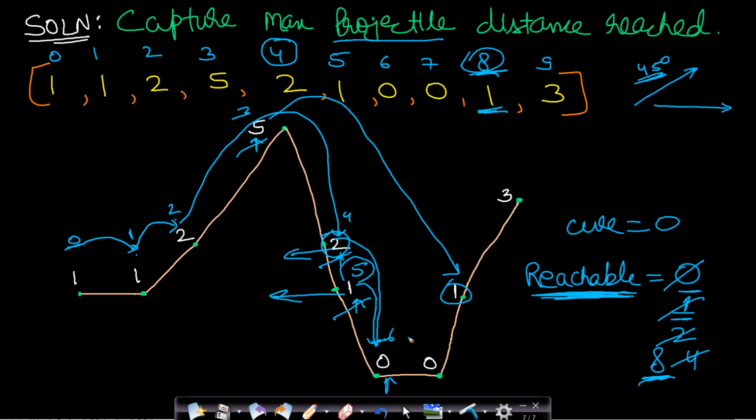It is 0. From 0 you cannot make a jump. From this 0 you cannot make a jump. And then we reach this 1. So this is having an index 8. From here you can make a maximum of 1 length jump. So we can jump to this index 9.